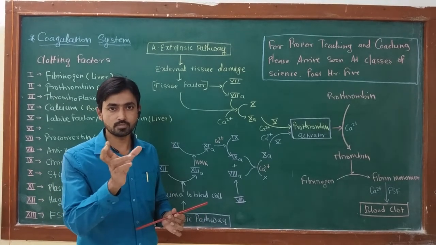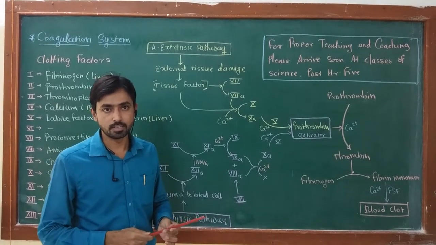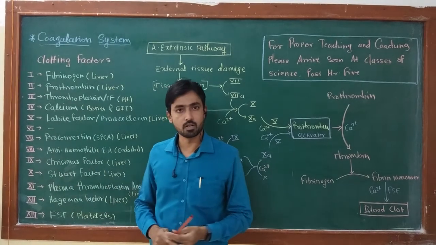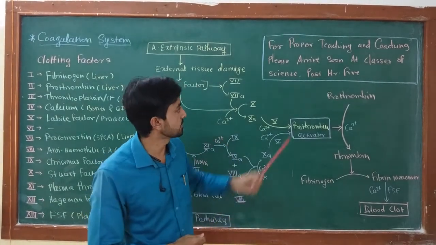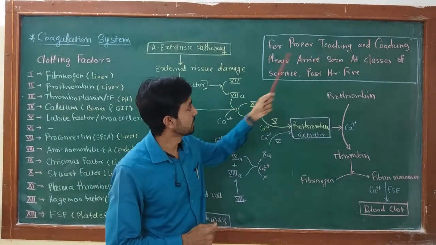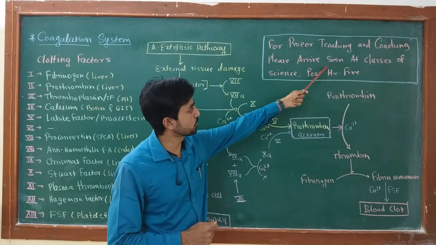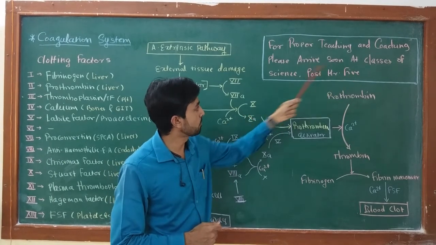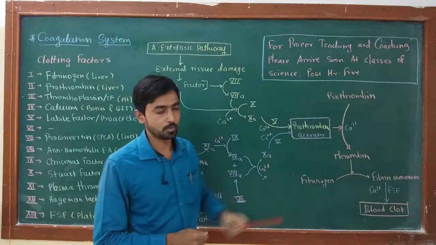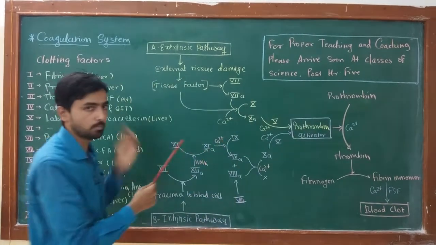So just one sentence from that flex board is sufficient for remembering these 13 coagulation factors. The sentence is, for proper teaching and coaching, please arrive soon at classes of science post hour 5. Okay, this sentence can help you because